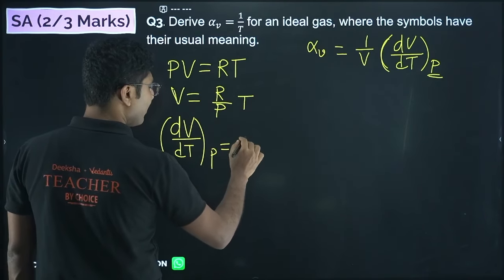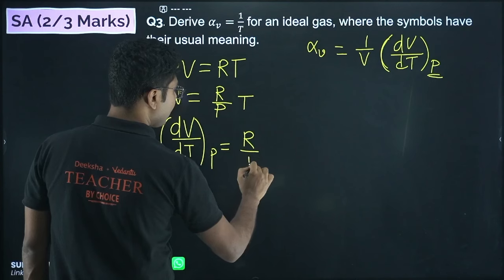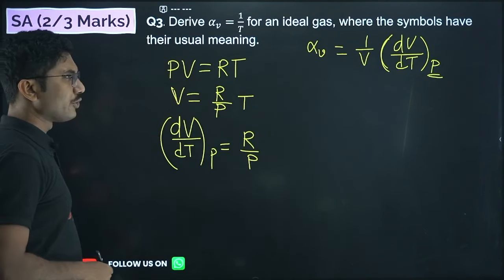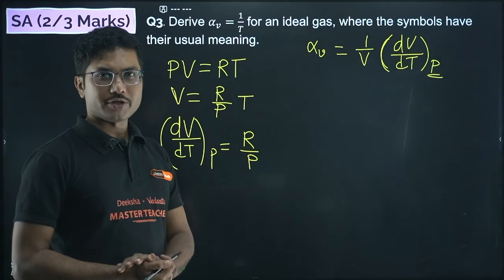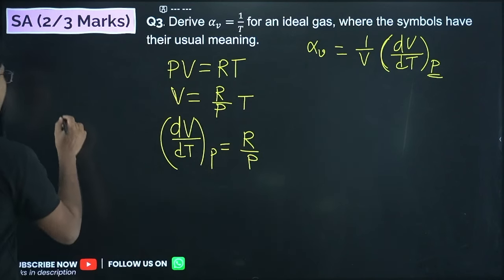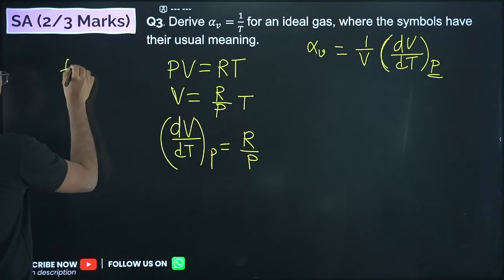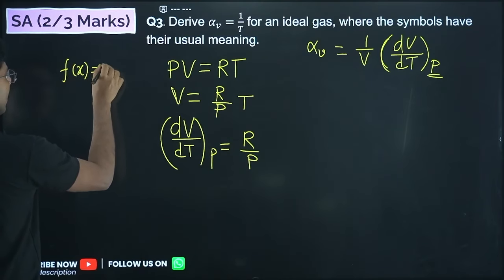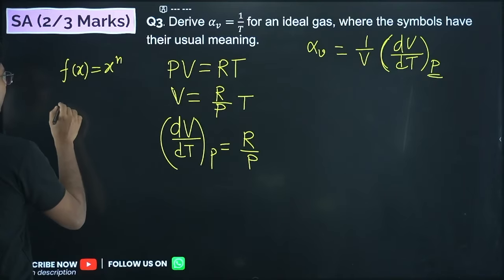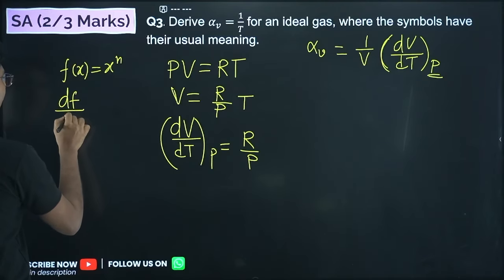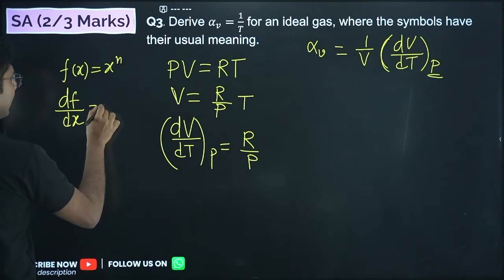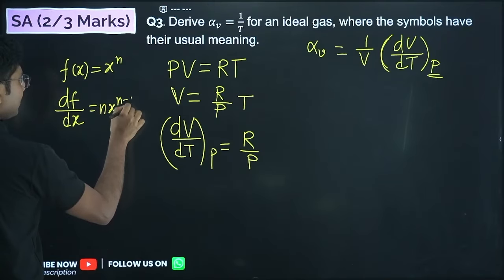I hope you have a basic idea about differentiation, because by this time you should have had some differentiation taught in your mathematics class. Differentiation of a function, say f(x) equals x to the power of n, so df by dx equals n into x to the power of n minus 1.